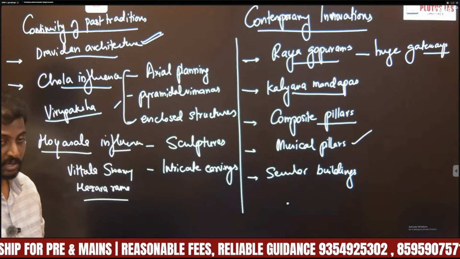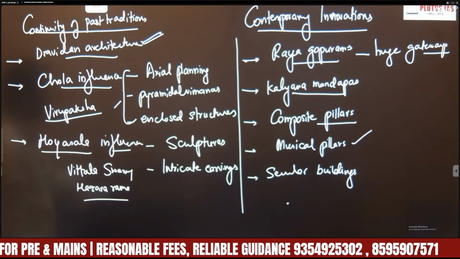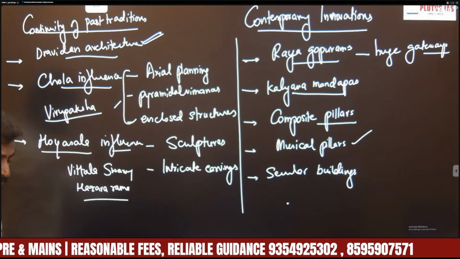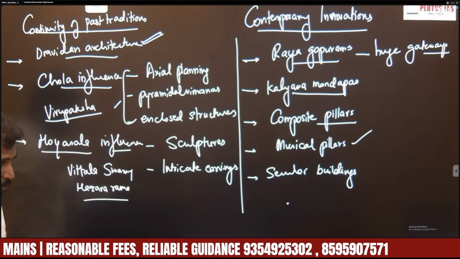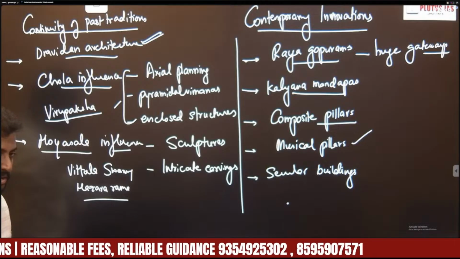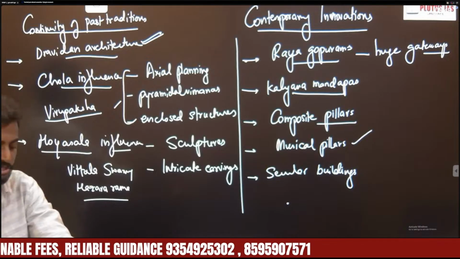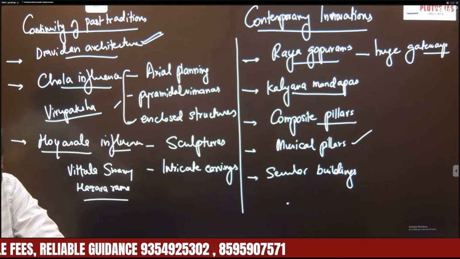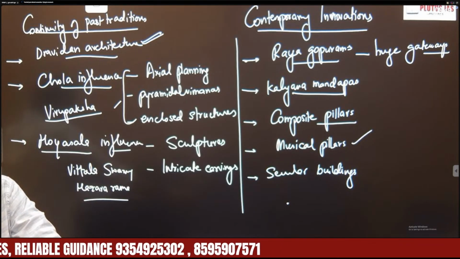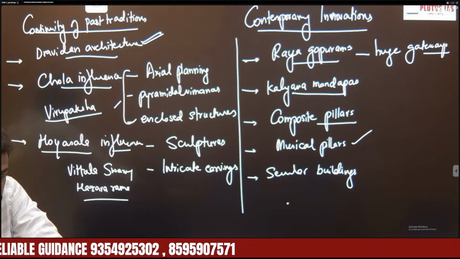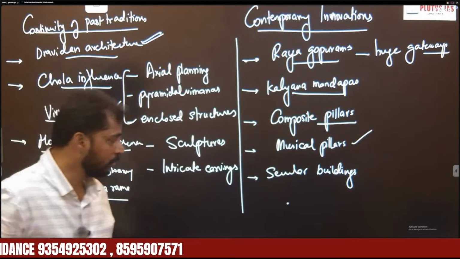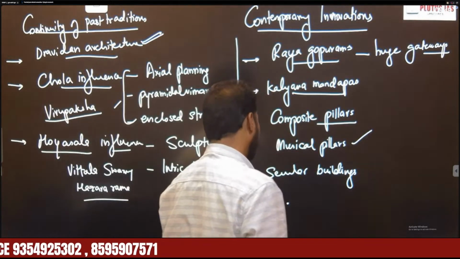And last, secular buildings, which is a very important aspect, because here they adopted features from Indo-Islamic architecture as well, mixing them with indigenous Indian architectural styles, right? So we have examples like the Lotus Mahal, the elephant stables, and the Mahanavami Dibba, right? These are well-known examples of secular buildings.